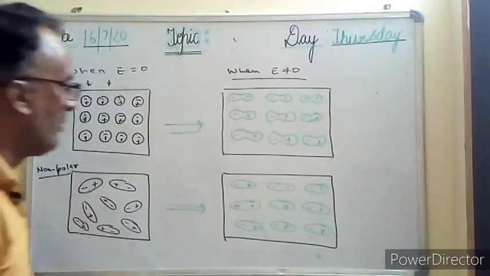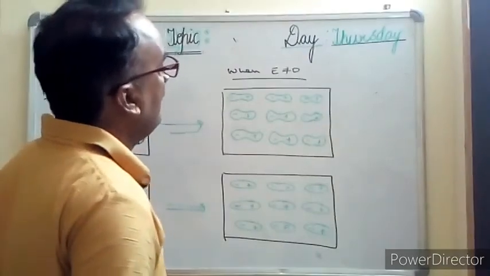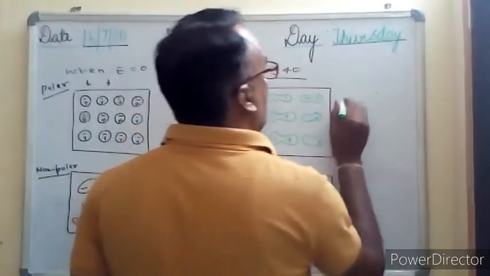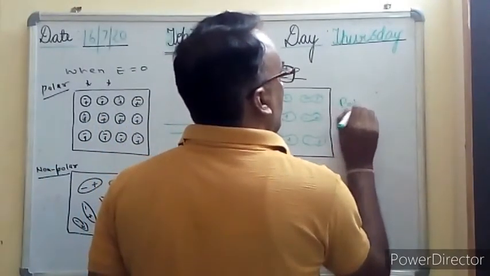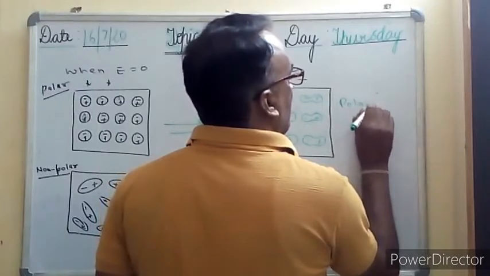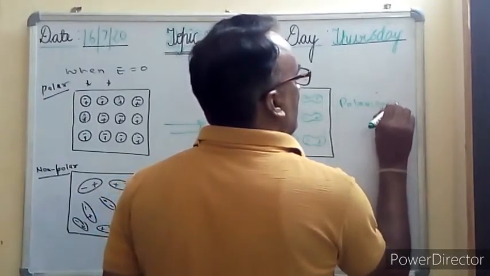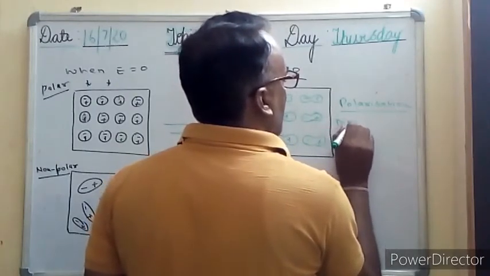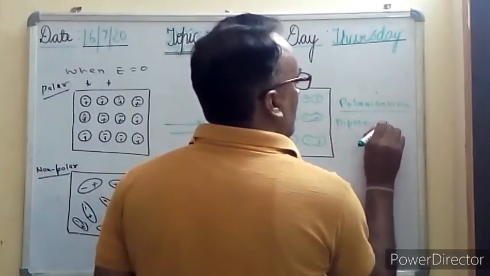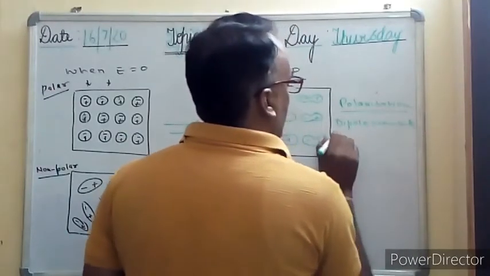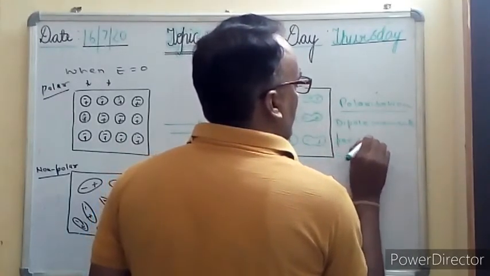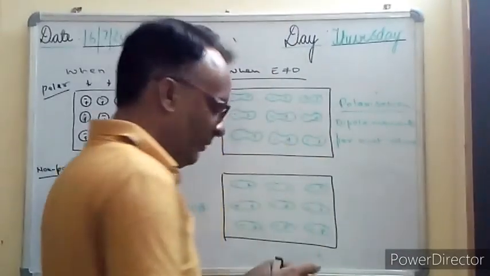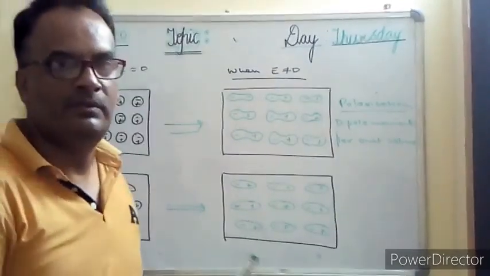Okay. There is one more word that comes, that is called the dipole moment per unit volume. This is called polarization. Polarization means what? It is dipole moment per unit volume. Dipole moment per unit volume is called polarization.